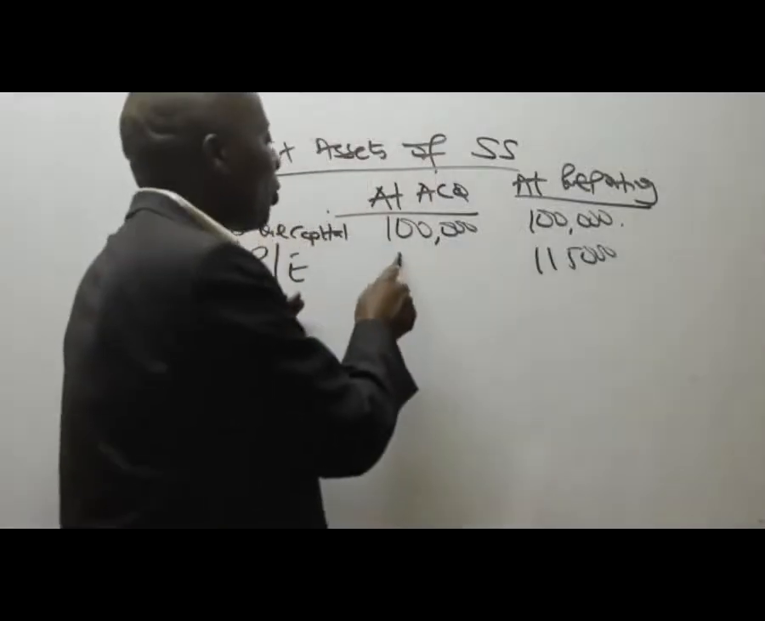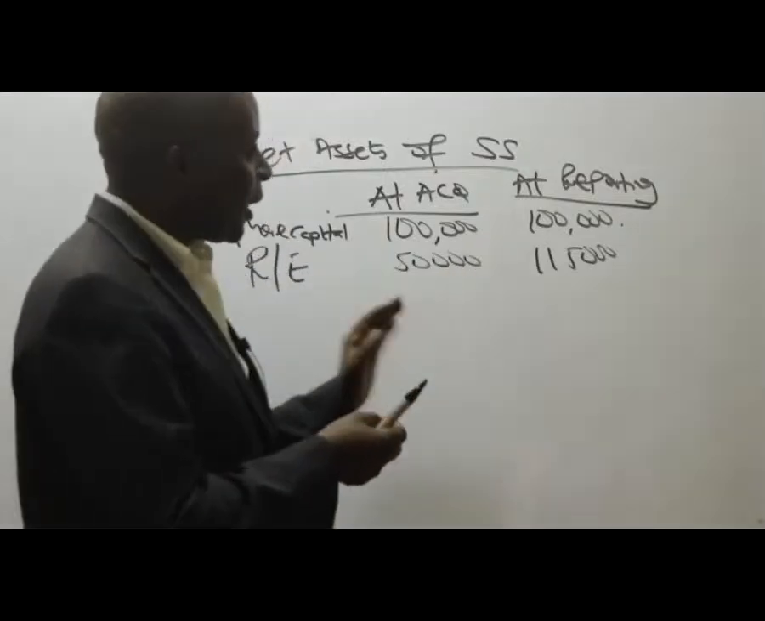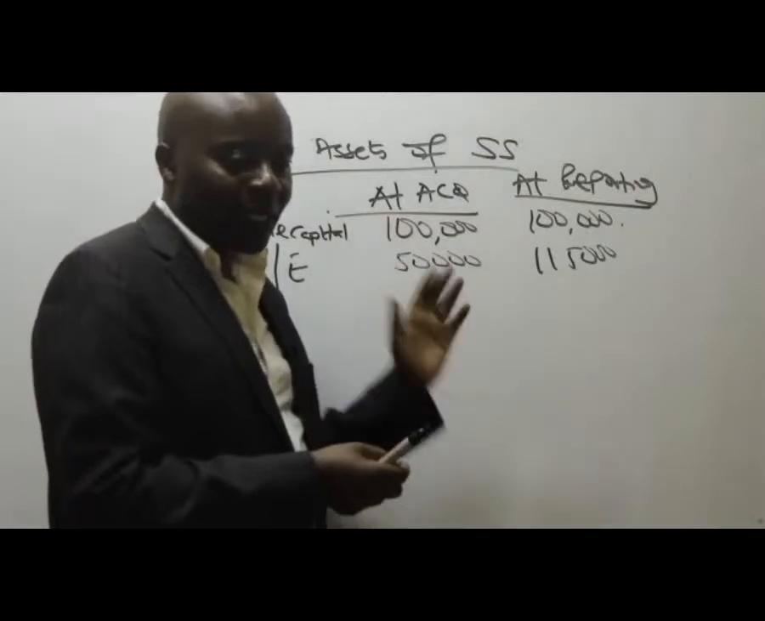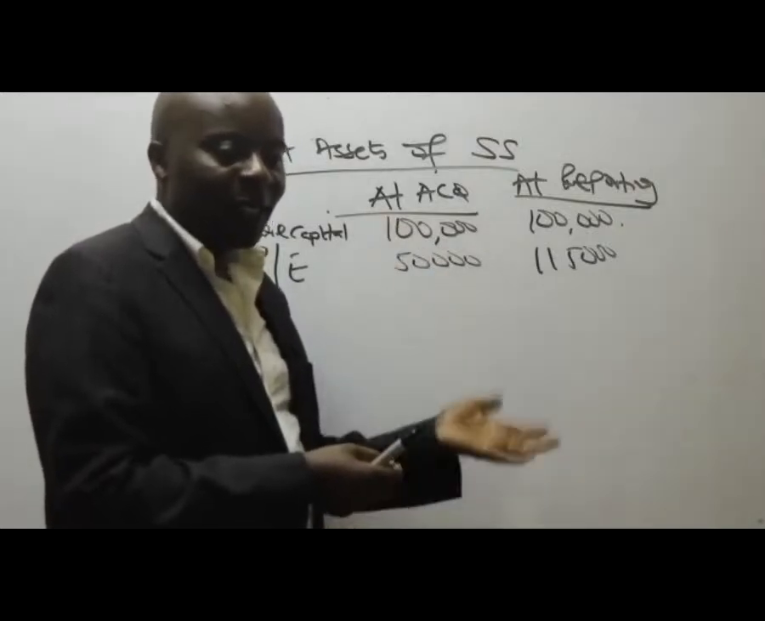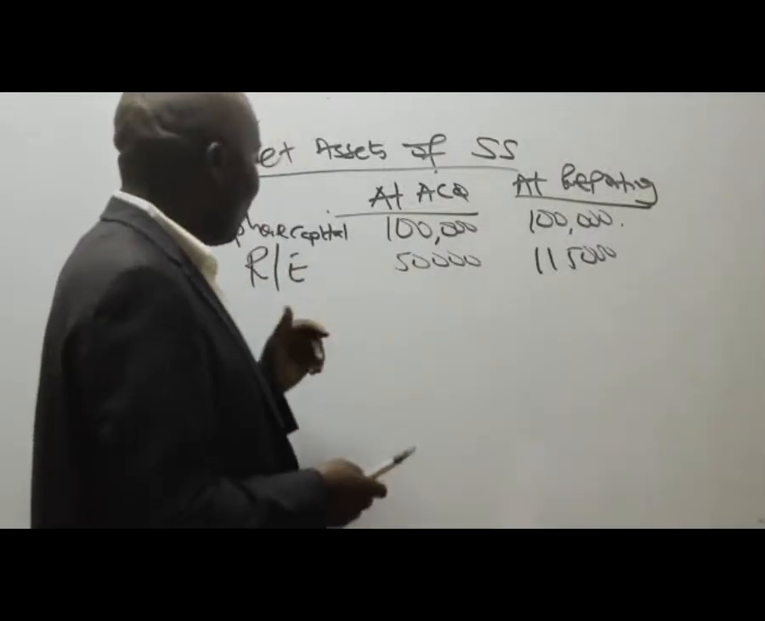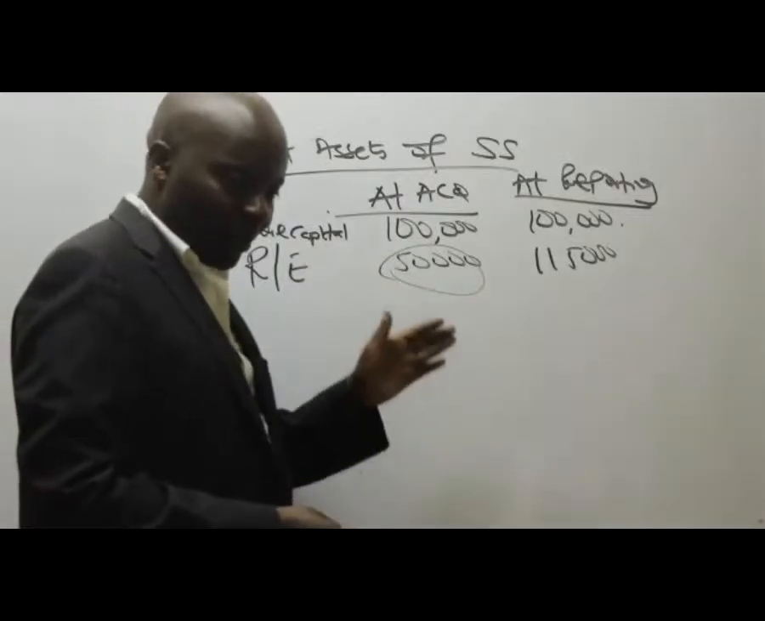50,000. So for those of you who are used to the T accounts of doing group consolidation, T accounts are prohibited by CASNEB. No more T accounts, cost of control, that ended long ago. But for those of you who like that approach, this is what you call the pre-acquisition.